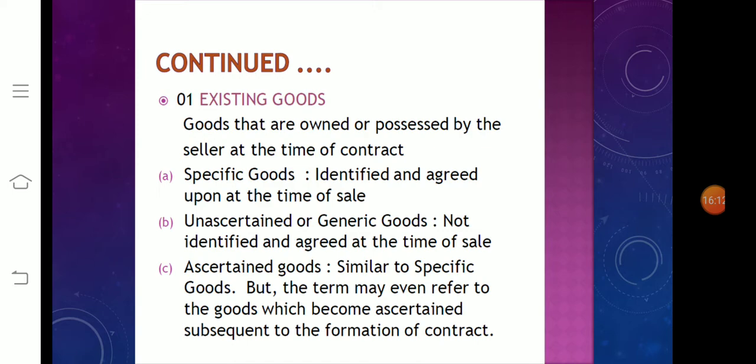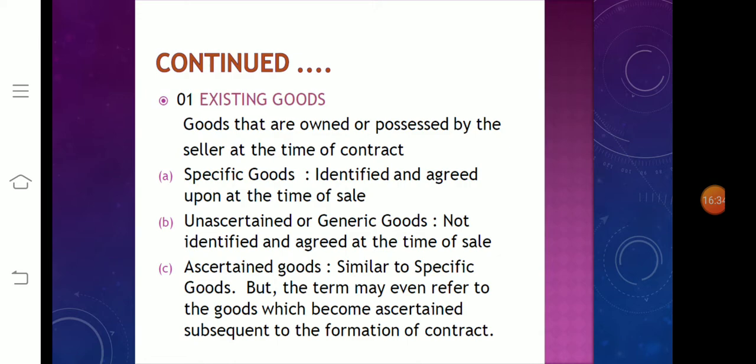Contingent goods are goods the acquisition of which by the seller depends upon a contingency. So contingent goods are a part of future goods. For example, he agrees to sell a particular painting provided he gets it from C. In this case, the painting represents contingent goods.